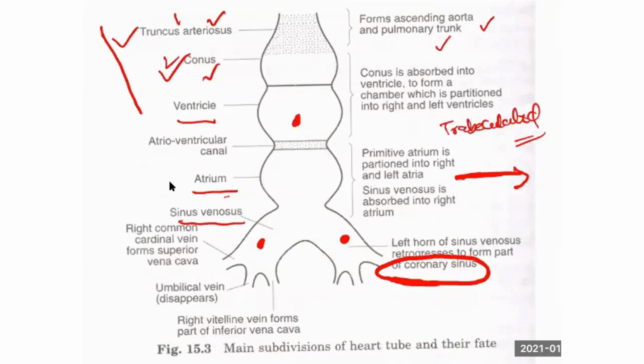On which surface, which groove of the heart is it lodged? The posterior part of the atrioventricular groove, the coronary sulcus. Between the base and the two ventricles, the coronary sinus will be present. So the coronary sinus is formed by the left horn.